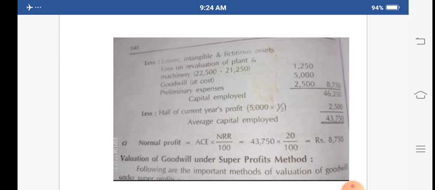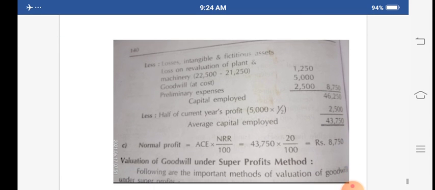So now you have to put this into the formulas and you will get the average capital employed. First of all, calculate the normal profit. Normal profit is 43,750 into 20, since the normal rate of return is given in the problem in the very first para. Divided by 100 you will get rupees 8,750. That's the normal profit. Okay, so like this you have to calculate the super profit methods. I hope you understand.